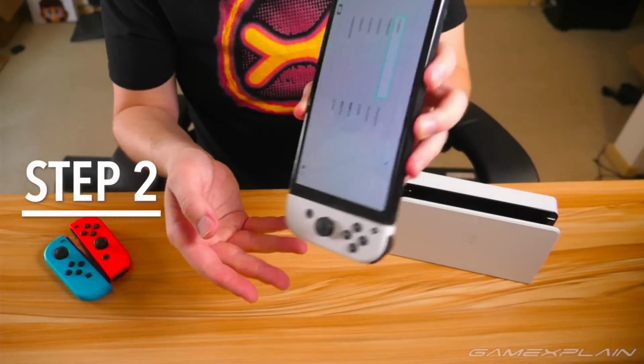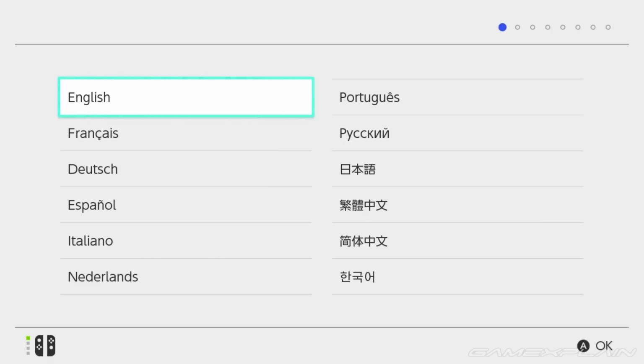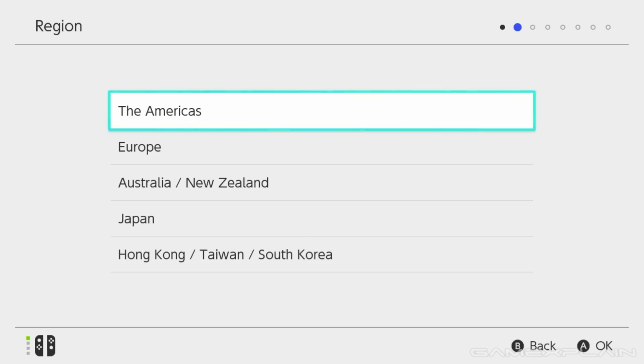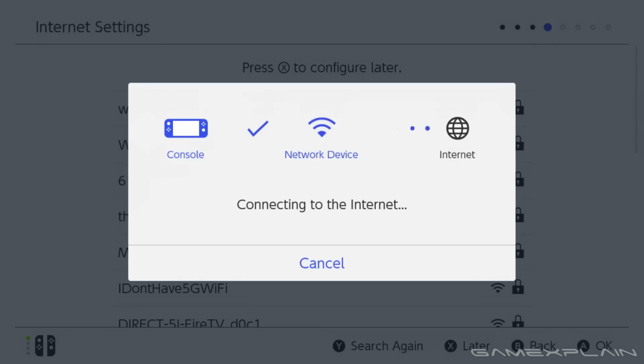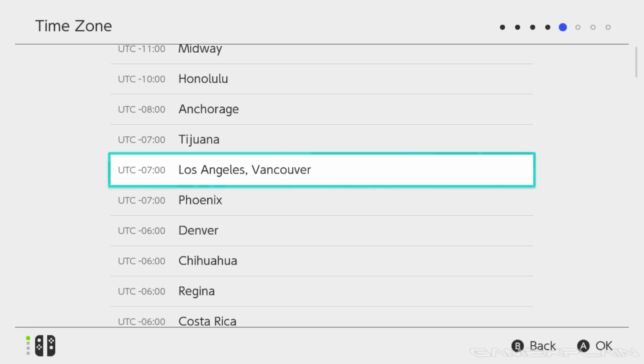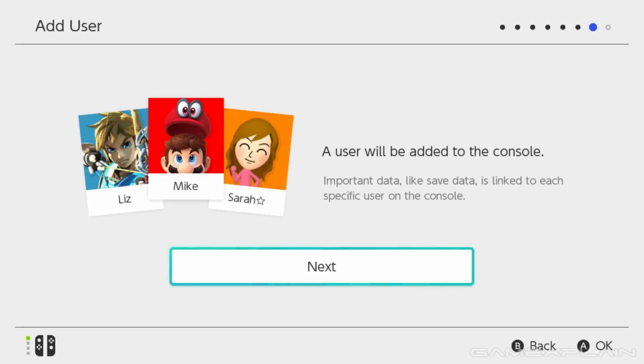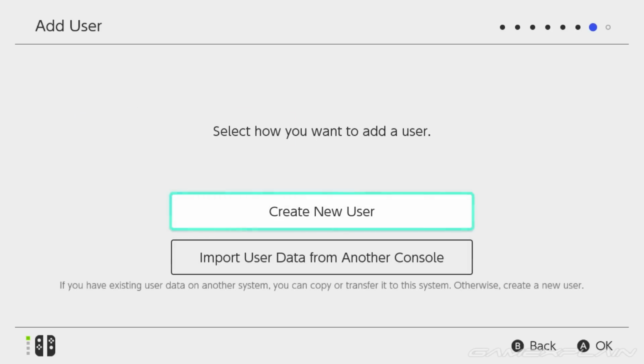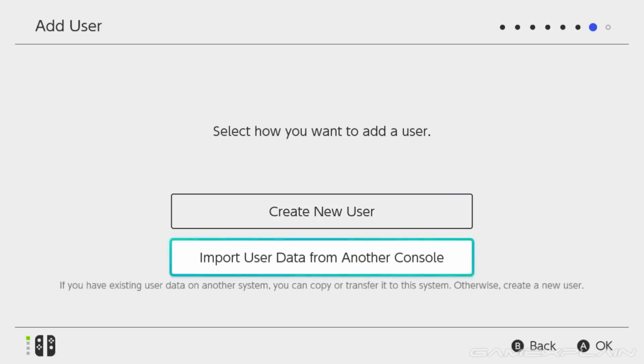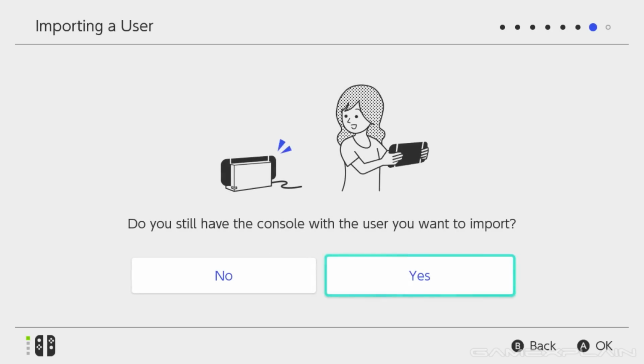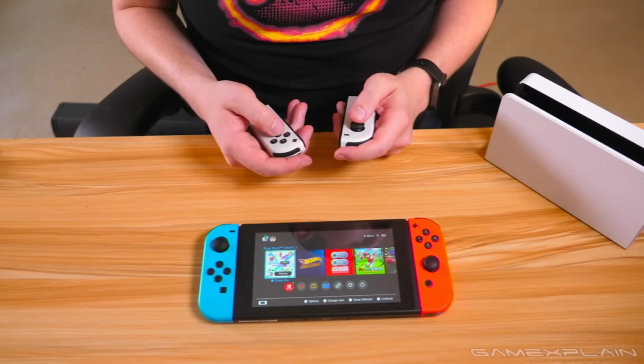Step 2, complete the main setup. So go ahead and boot up your Switch OLED, and over the next 5 screens or so, you'll set your language, region, end user license agreement, network connection, and time zone. All the usual stuff. Once you've done all that and reached this screen to add a user to the console, click Next. On the following screen, you'll want to select Import Data from another console. Boom, Step 2 complete. On to Step 3.